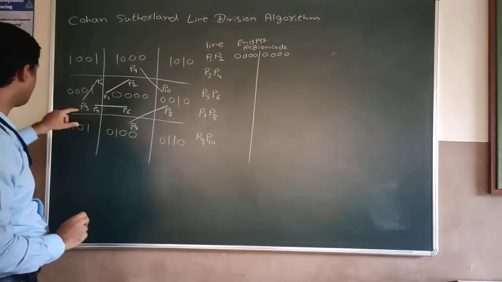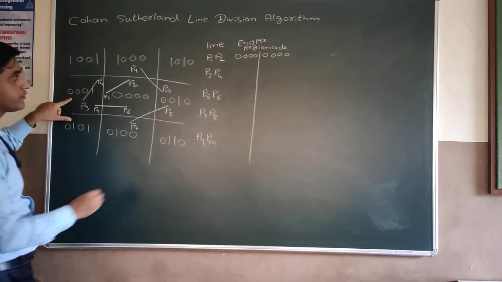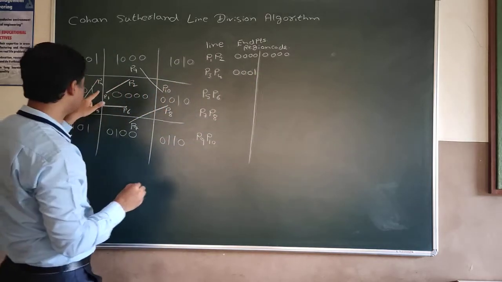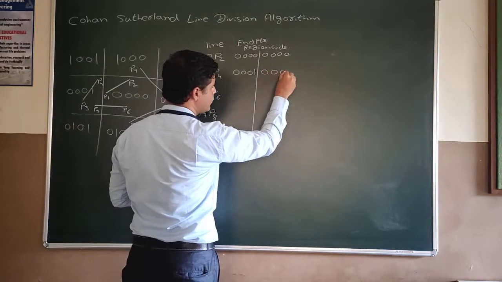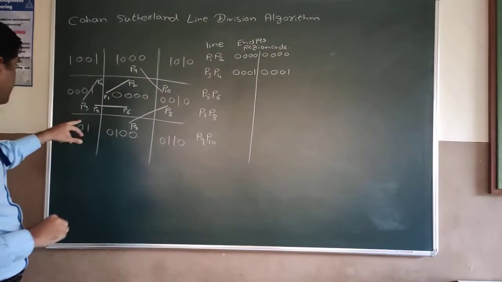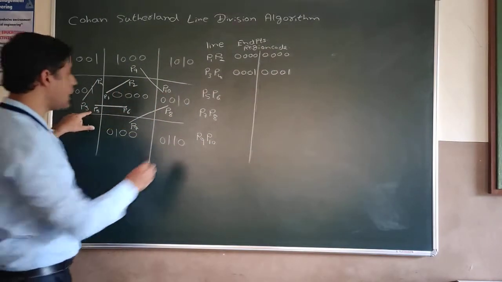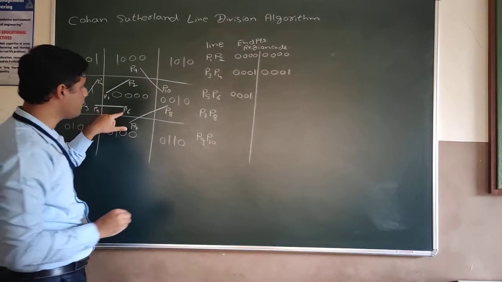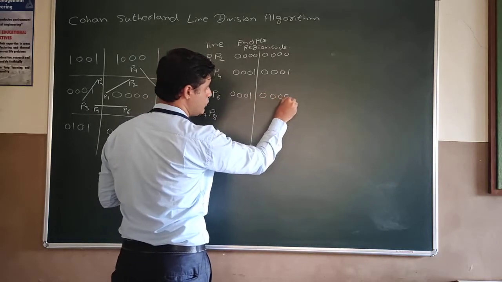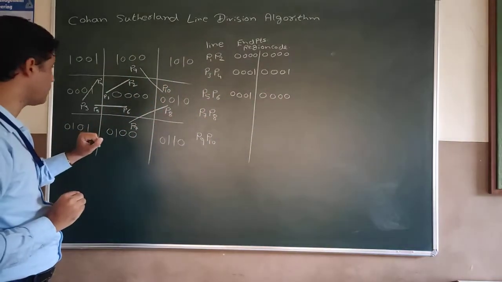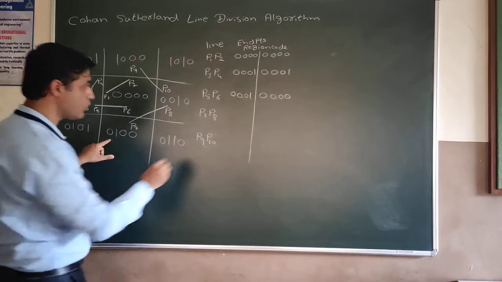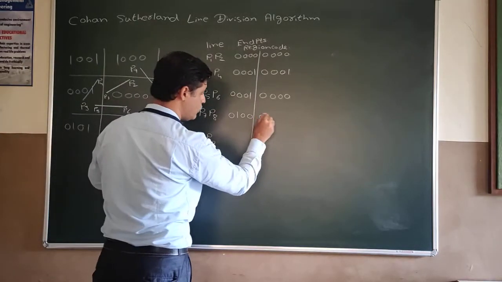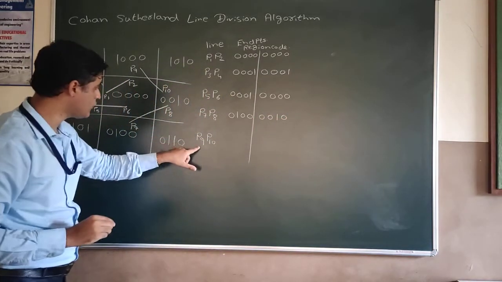Next we will write for P3. Now P3 lies inside this region, so it is 0001, and again P4 lies with the same region code 0001. Next one is P5 and P6. P5 lies in 0001, so that is the region code for P5. Next for P6 it is 0000. Next is P7 point. The region code for P7 is 0100, and for P8 it is 0010. Next one is for P9 and P10.